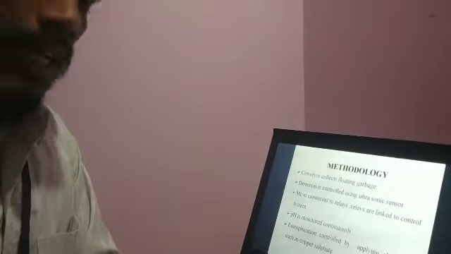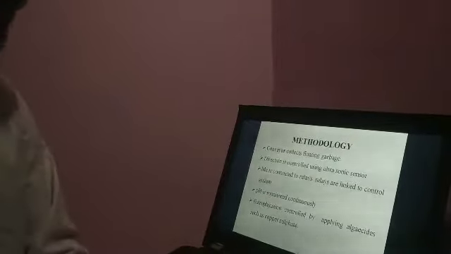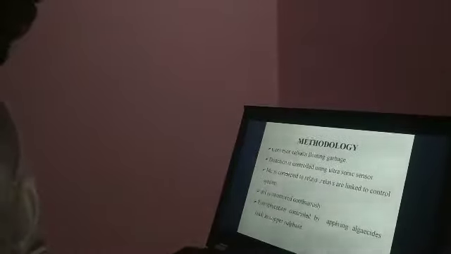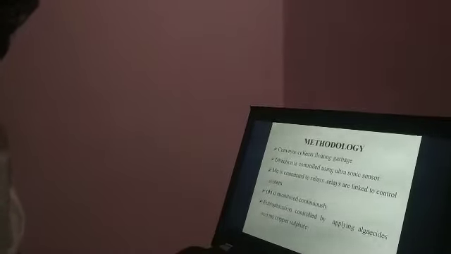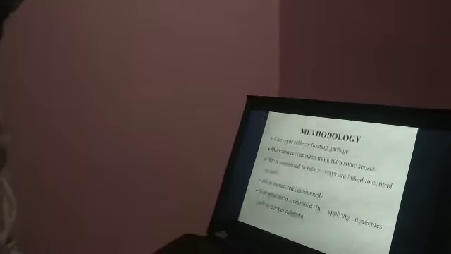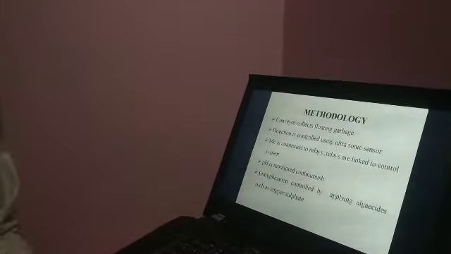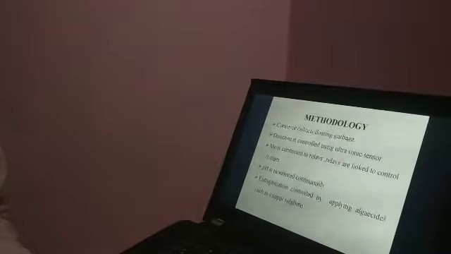Coming to the methodology. The first step is that we need to collect the floating garbage. How? The DC motors rotate continuously, and the conveyor belt is linked to the DC motor. It rotates in such a way that waste present in front of the boat is collected into the collector.